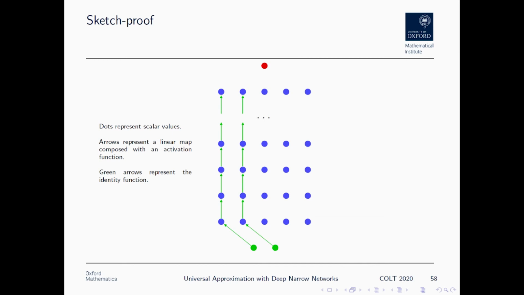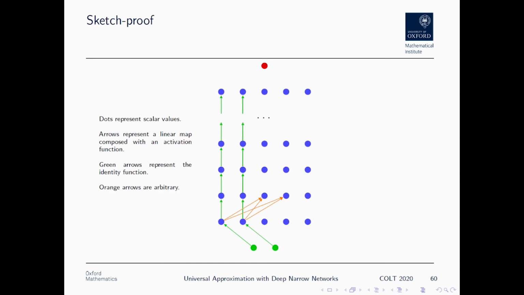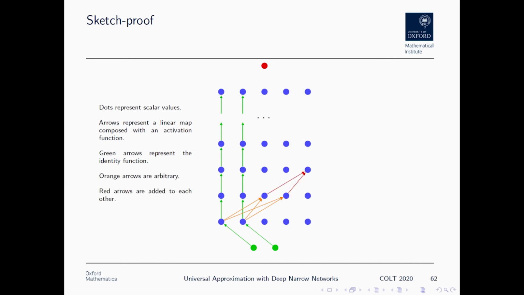And then we're going to do this between every hidden layer. So approximately, up to some approximation of the identity, we're going to have our inputs available at every single hidden layer. As a result, we can then do some small amount of computation based off of those inputs. And then we're going to add them up. And this adding them up is also possible because we have a linear map. Linear maps can add things up. And then we can basically just apply this identity trick again to pretend that our activation function is the identity. And then we're going to repeat. We're going to go up a layer. We're going to do some small amount of computation. We're going to add things up. Go up a layer, small amount of computation, add things up, and so on. And then eventually, when we get to the end, we're just going to map that to our output.